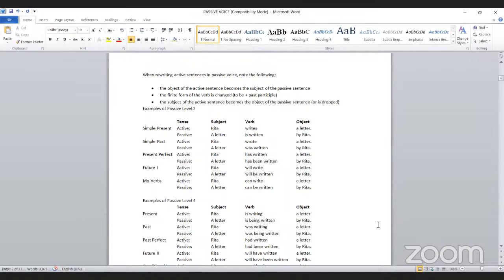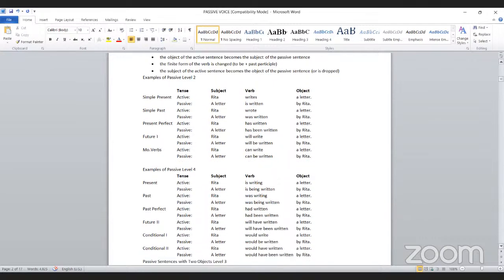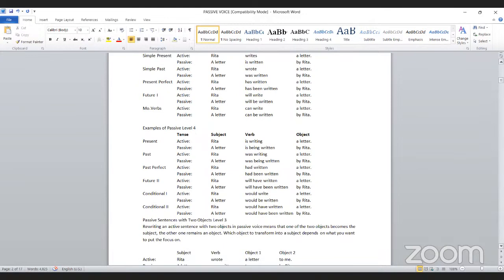And examples for passive level 4. This means we are talking about the next cases. The first one is in present continuous.